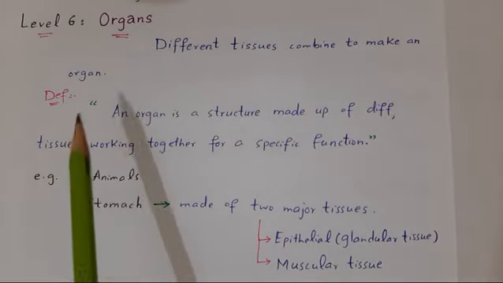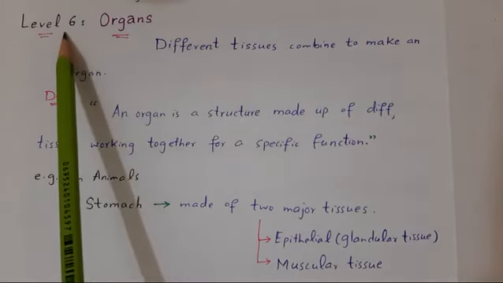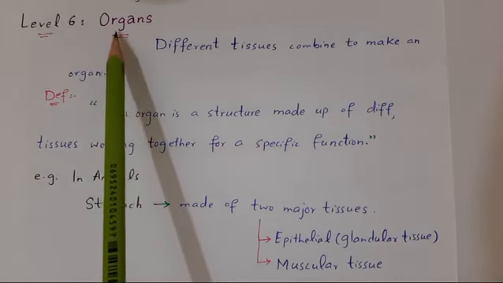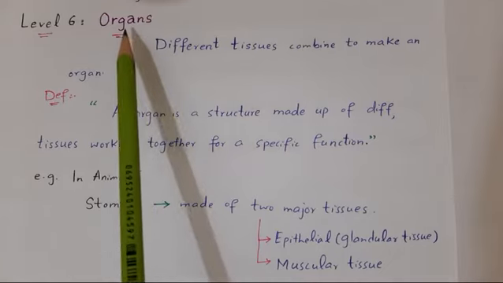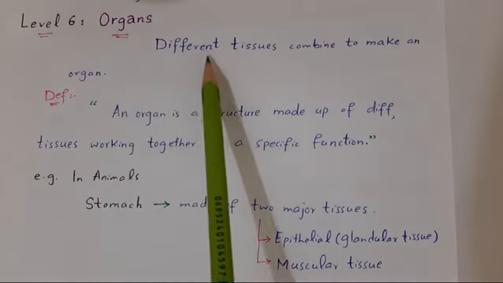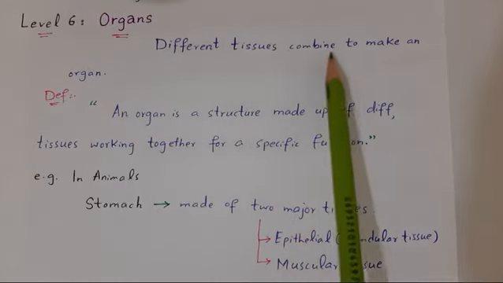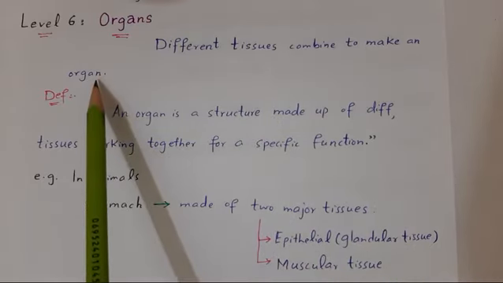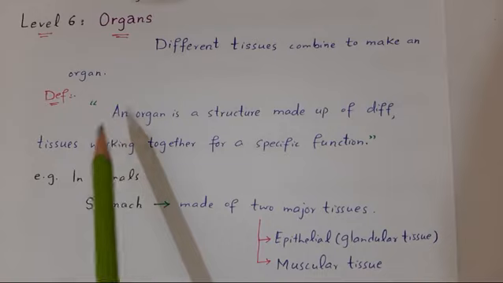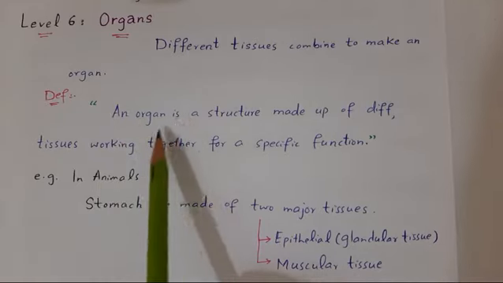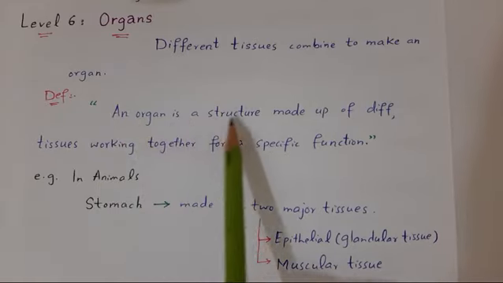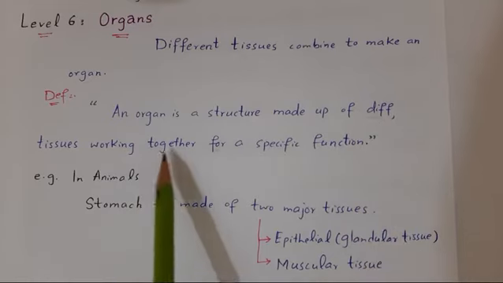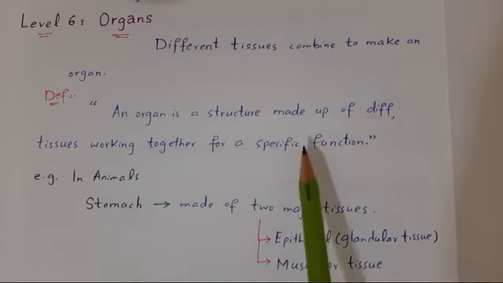Now after tissue, the next level, that is level 6, is organs. What is an organ? When different tissues combine to make an organ. So how can we define organ? An organ is a structure made up of different tissues working together for a specific function.